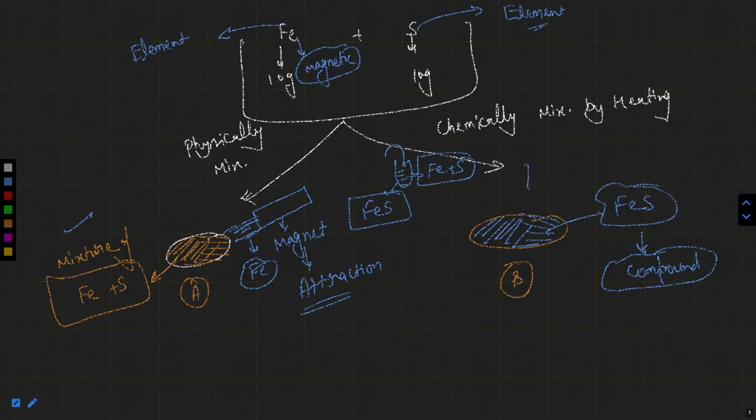Similarly, if you are bringing the same magnet here, where iron plus sulfur is present, but due to heating they are chemically combined. If they are present in a chemically combined form, it means they are present here as a compound. So you can say there is no iron, no sulfur, only iron sulfide here, only ferrous sulfide. This is ferrous sulfide.